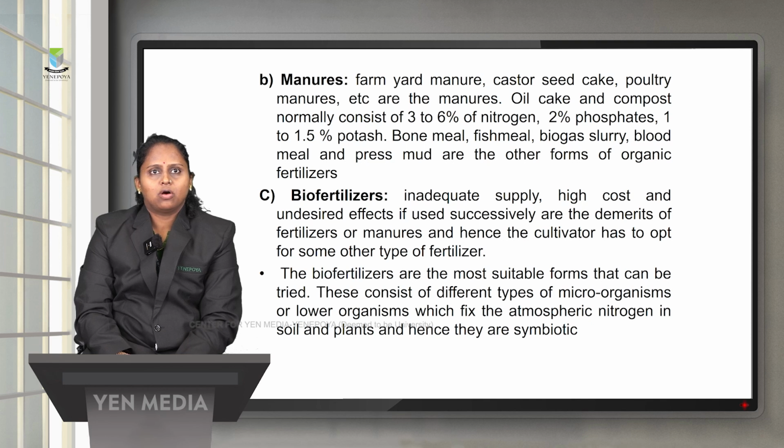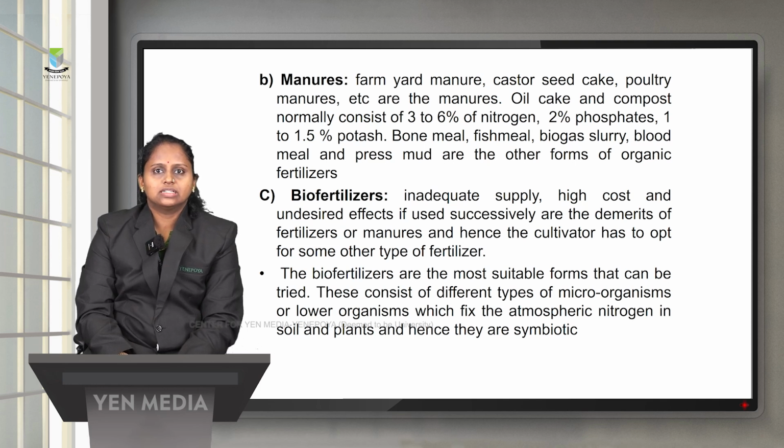So oil cake and compost normally contain 3 to 6% of nitrogen, 2% of phosphate, and 1 to 1.5% of potash. Apart from that, bone meal, fish meal, biogas slurry, blood meal and press mud are the other forms of organic fertilizers. Biofertilizers require an adequate supply. One disadvantage is that the supply is not uniform, and also it has a high cost and undesired effects if used successively. These are some of the demerits.